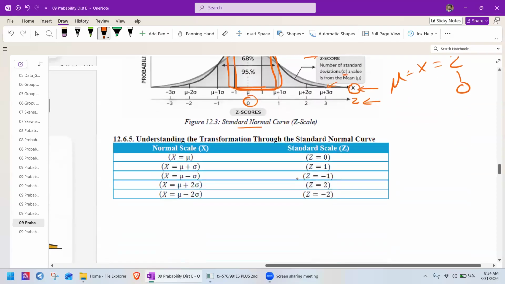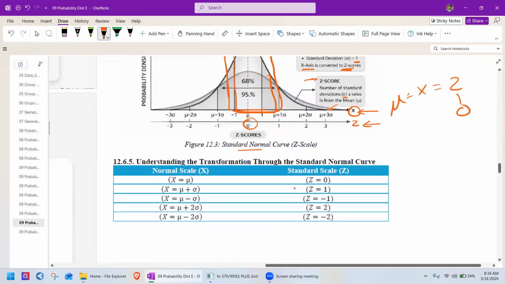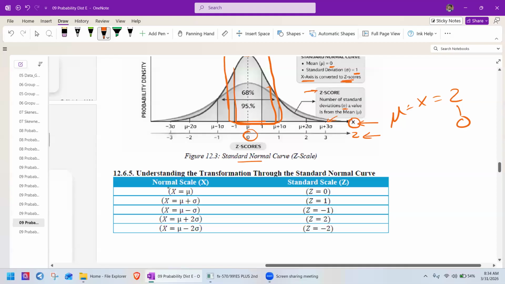Here you see, understanding the transformation through the normal curve. When a particular value x equals the mean, at that instant z equals 0. When x is mean plus 1 standard deviation, then we call it z equals 1. When x is mean minus 1 standard deviation, then it becomes minus 1.